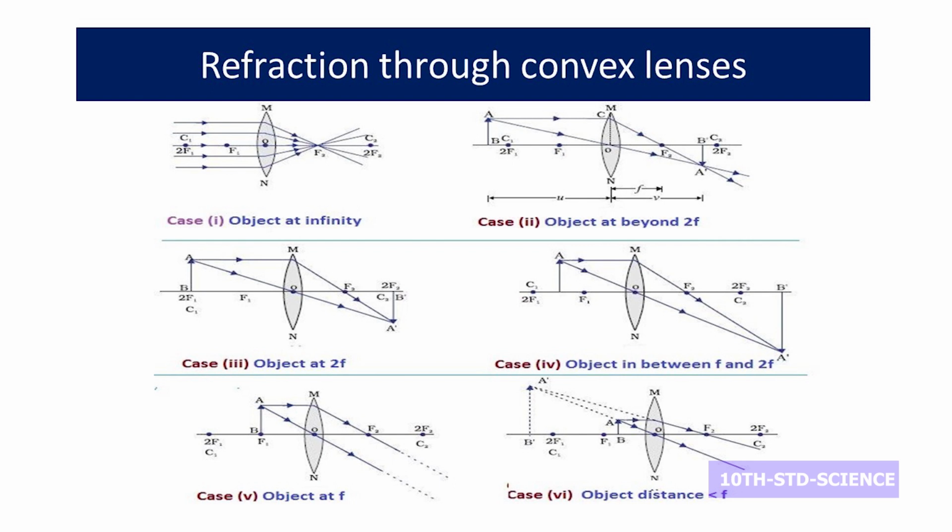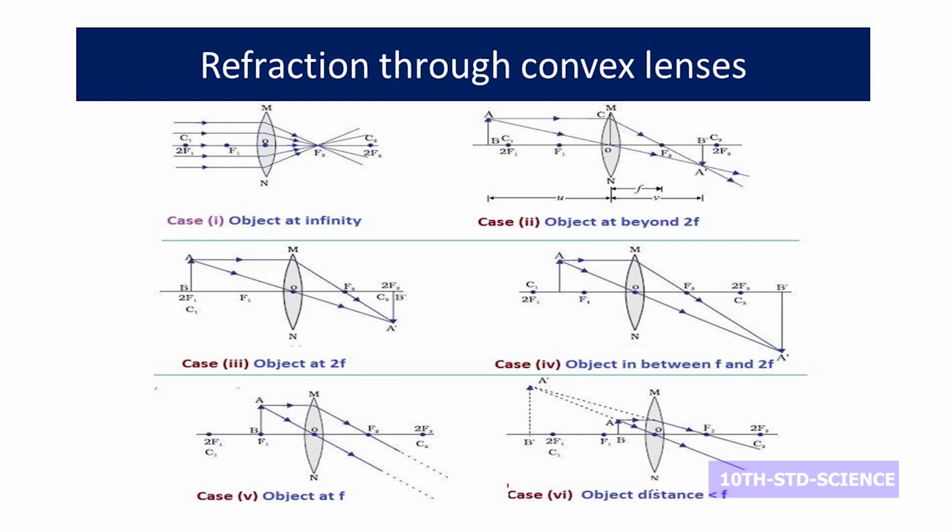Next, case 3. Here the object is placed at C, and the incident ray of light is parallel. It is cutting the principal axis at principal focus. The second ray is passing through O. Again it is going to retrace the same path, and the refracted rays meet at C. So, the object and the image both are of the same size, and the nature of the image is same size, inverted and real.